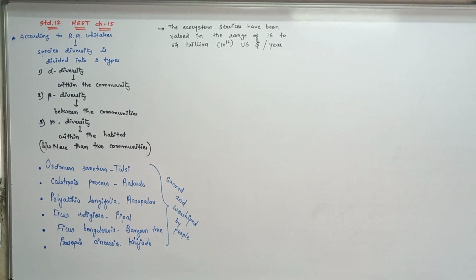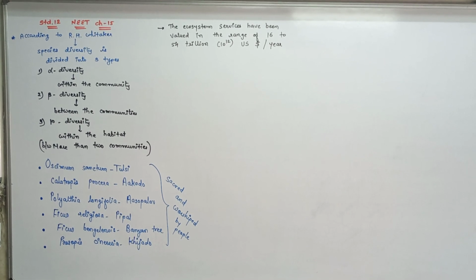Continue with the next point. India covers 2.4% of total area of the world.